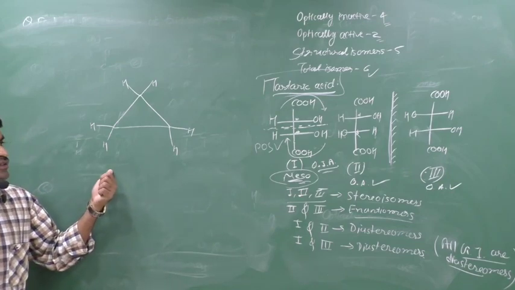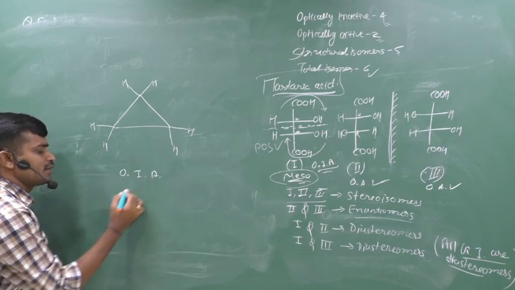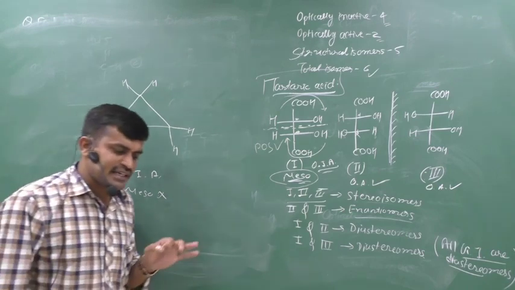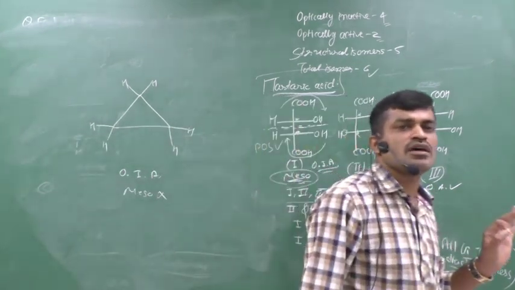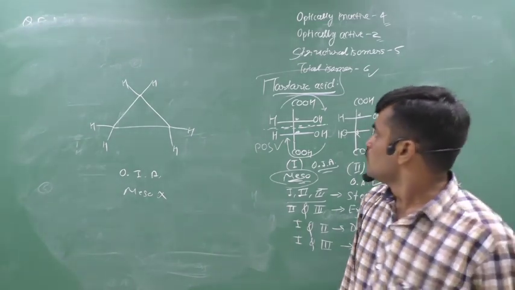but this compound is optically inactive, and it is not a meso compound. It means that not every optically inactive compound is a mesomer or meso isomer.